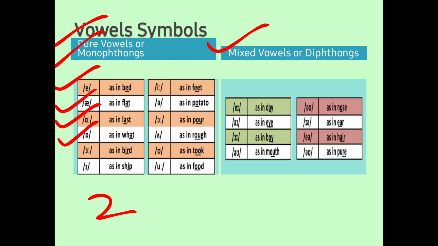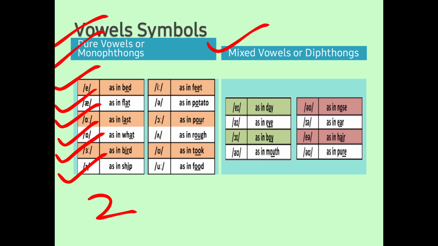Next to it is A sound. This is long vowel, as we say bird, cut, etc. Next sound is E sound. This is short sound, as we say ship, lip, tip, fit, etc.